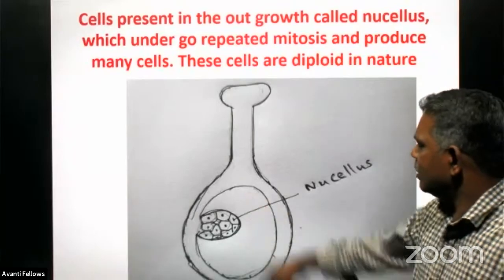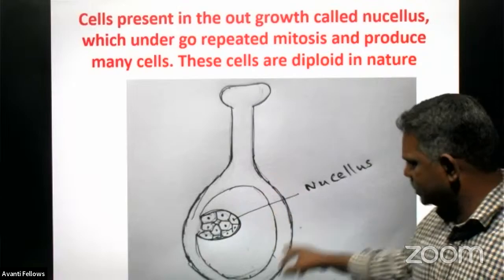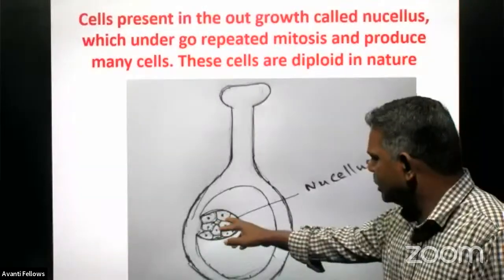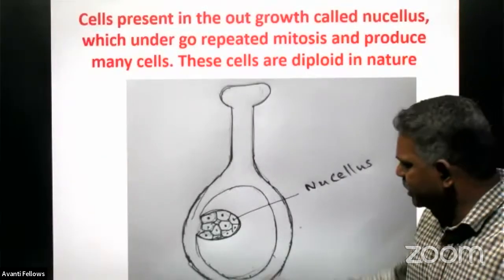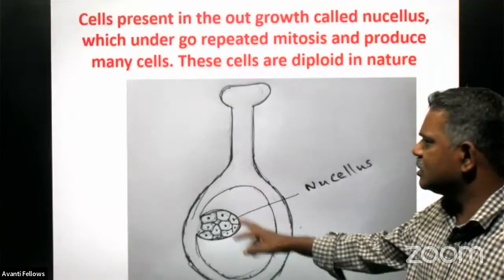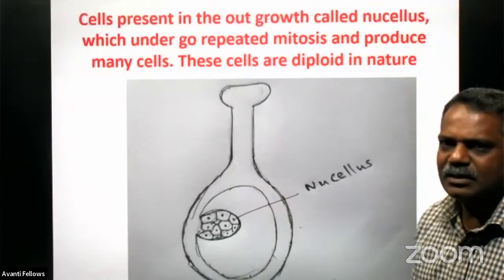Let us see what happens. Actually, after the formation of small buds from this placenta, the buds produce a multicellular structure, which we call the nucellus. And the nucellus is actually diploid cells only, and from one of these diploid cells of the nucellus, the real embryo sac is getting developed, right? That only we are going to discuss here in detail.